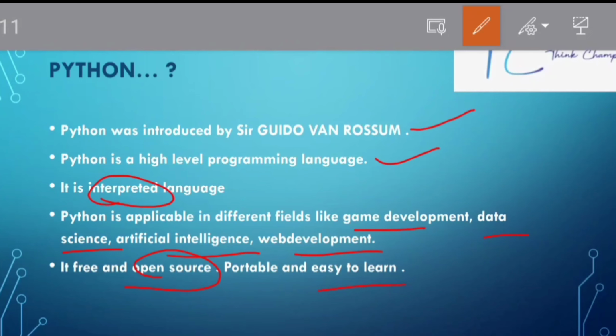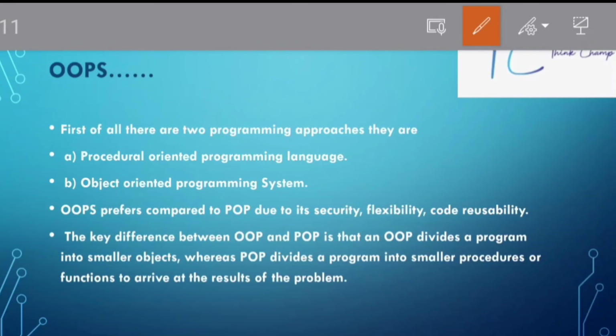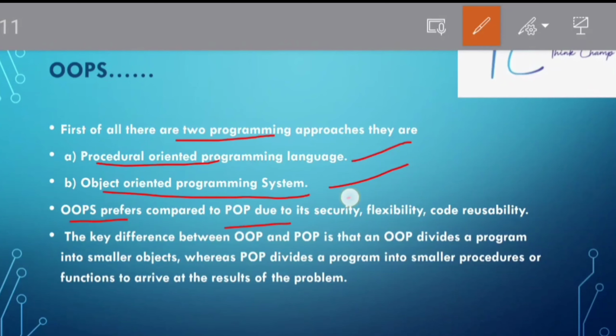Before going to the OOPS concept, why is the OOPS concept preferred mostly in Python or any programming language compared to other programming structures like POP? Let's see the difference between OOPS and POP. First of all, we can see two types of programming approaches in programming languages. They are procedural-oriented programming and object-oriented programming system, simply called POP and OOP. OOPS is preferred compared to POP due to its security, flexibility, and code reusability.